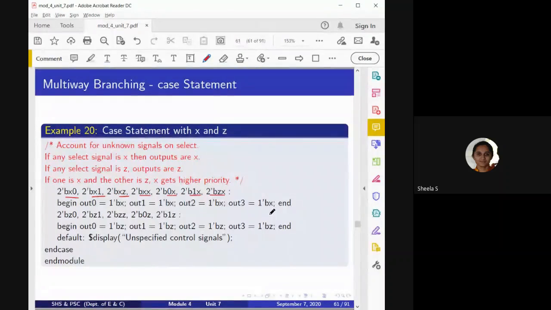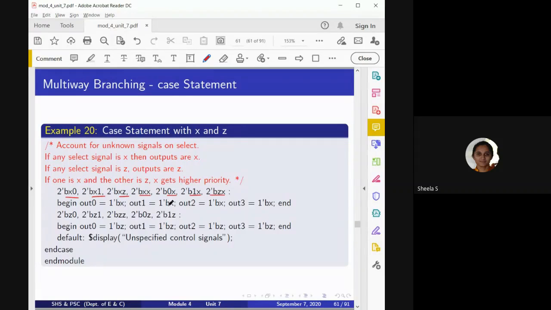So instead of writing it separately, I can combine those conditions by separating them with a comma before the semicolon symbol, so that a common execution will be taken care of for all these alternatives. Similarly, for these alternatives, a common thing can be considered.